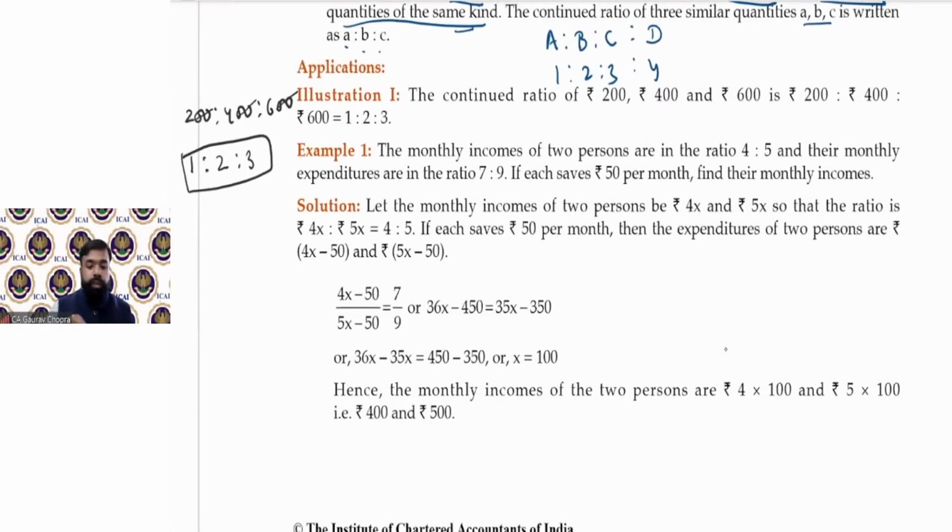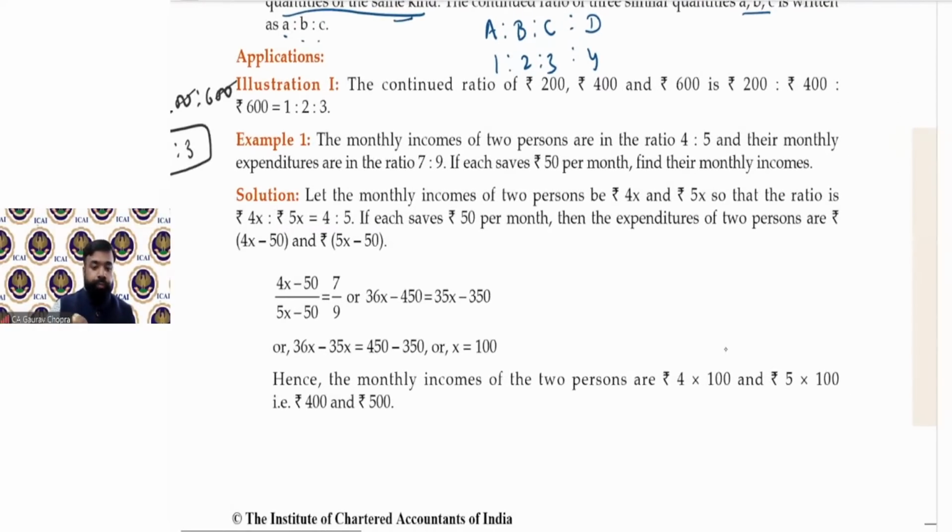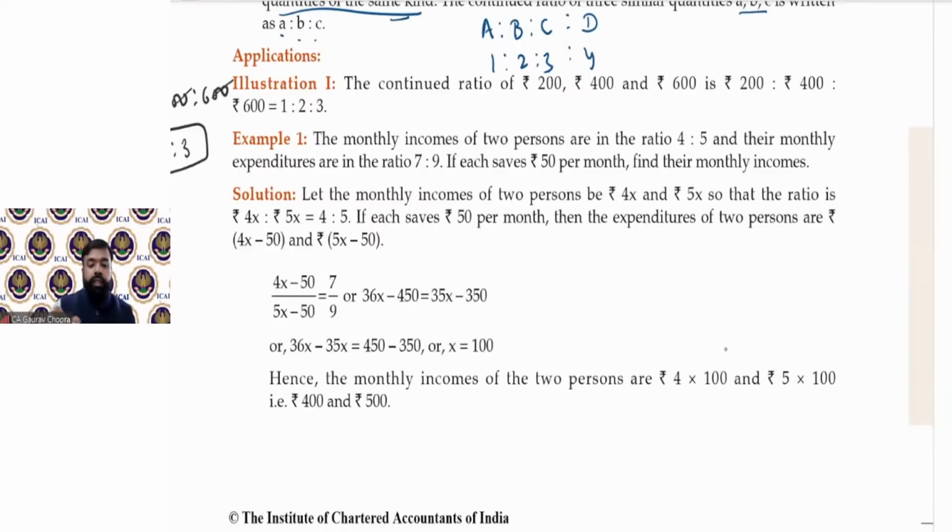Now, example 1. The monthly income of 2 persons are in the ratio of 4:5, and monthly expenditure are in the ratio of 7:9. इनकम का रेशियो आपको गिवन है 4:5. and expense का ratio 7:9. So these are the two ratios given to us.